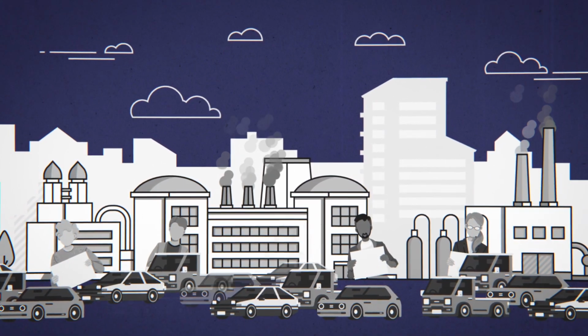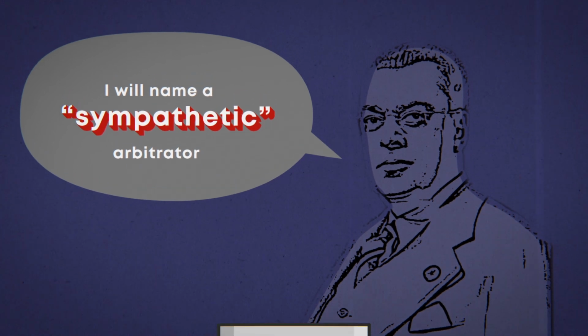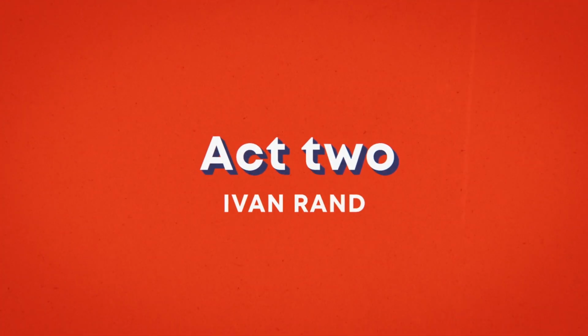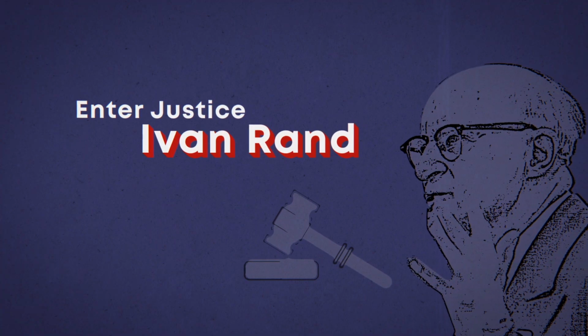The workers agreed to return to work only once the federal cabinet minister assured the union he would name a sympathetic arbitrator. They reached an agreement. Act 2. Yvon Rand. Enter Justice Yvon Rand.